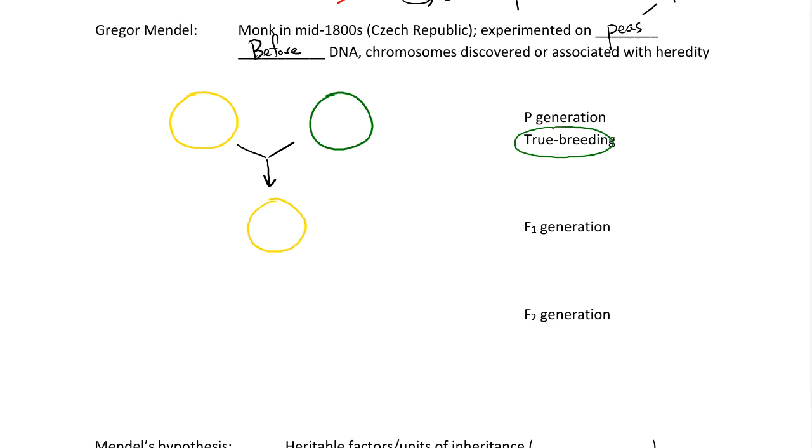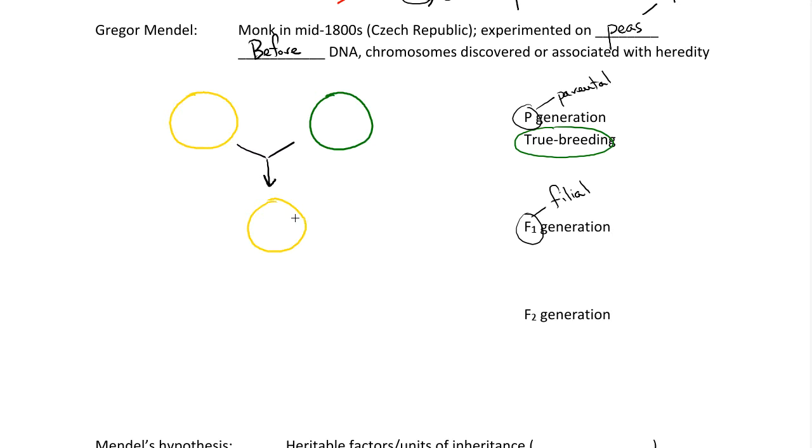Now let's just put in a bit of nomenclature here. The first generation that we've got up here is called the parental or the P generation. P stands for parental. And this first generation of offspring is called F1. F stands for filial, meaning offspring or son. And so the P generation when crossed gives you the F1 generation, and we see only yellow.